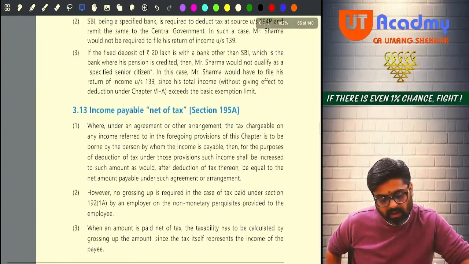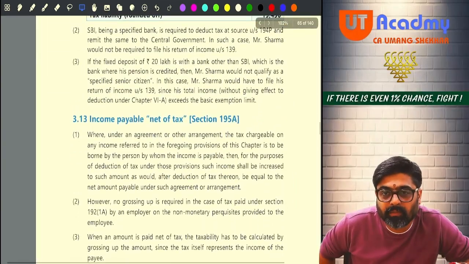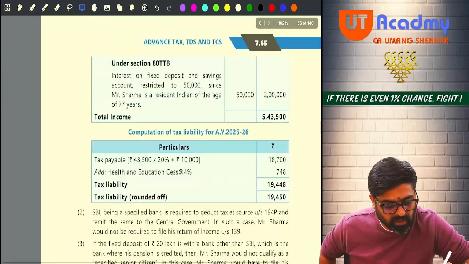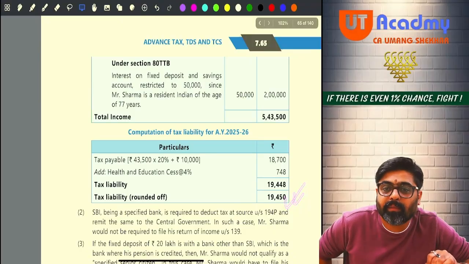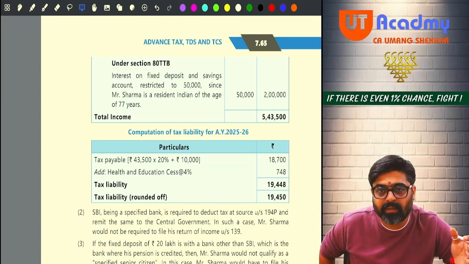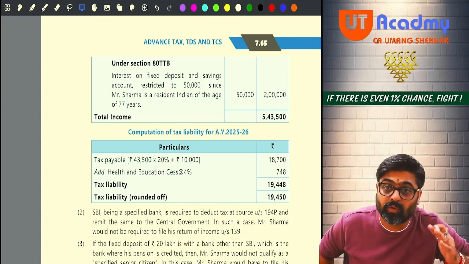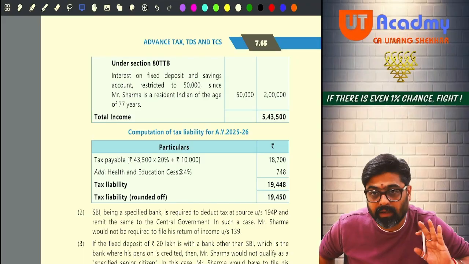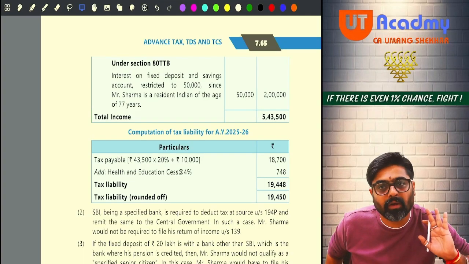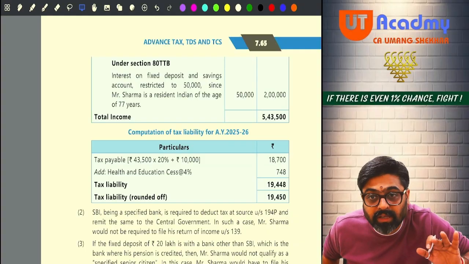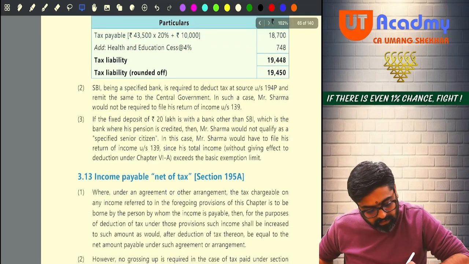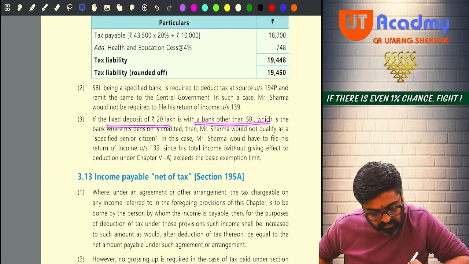But how much will be the TDS which will be deducted by the Canara Bank? That amount will be reduced out of the total tax amount. Getting my point? And after that, whatever tax remains, that tax will be paid by Mr. Sharma. But he will have to file his return also. Now 194P, the exemption given by 194P will not be applicable, because the FD is not maintained with the same bank, it is maintained with some other bank. Got it?